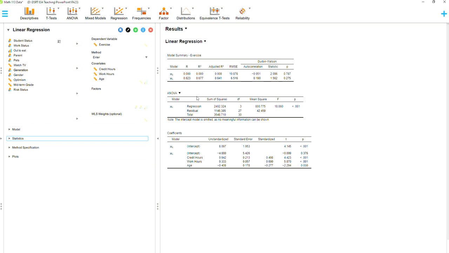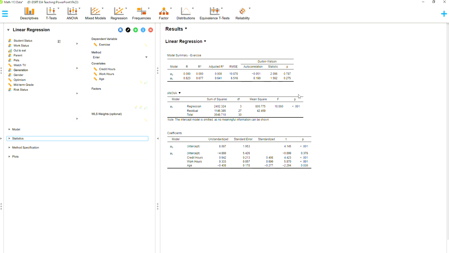Yes, we are, but the multiple regression is based off of an ANOVA model. I'm not going to go into more detail because, just trust me, it works. That's a deep dive into the weeds that most of you would probably prefer I didn't do. If any of you really want to know the relationship between regression and the ANOVA model, let me know. I'm happy to go into more detail, but for this class, we're not going to dive into the weeds. Just trust me, the p-value for the ANOVA model is the overall p-value that you're interested in.